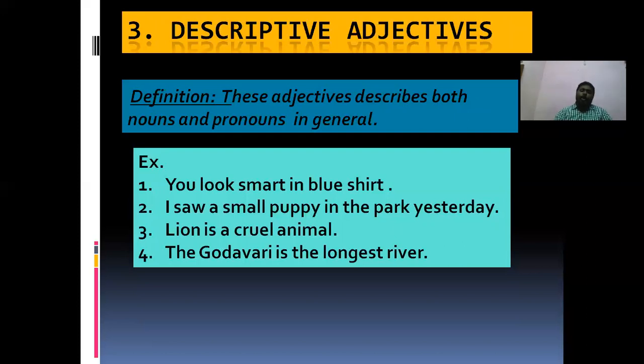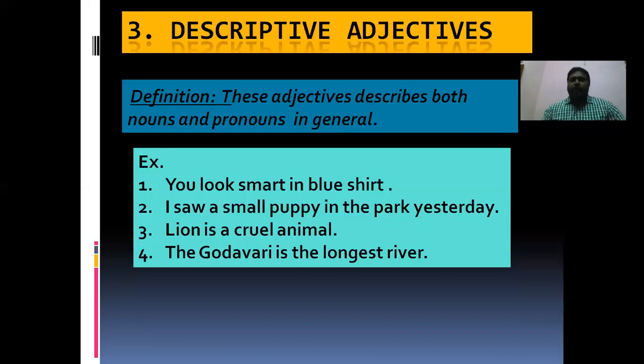And then, lion is a cruel animal. So here, what is the adjective? Cruel is the adjective which tells about the quality of the animal, which is nothing but the lion. The subject and the noun are same. Godavari is the longest river.